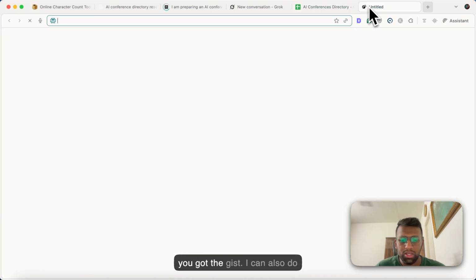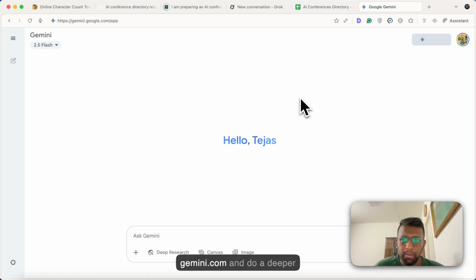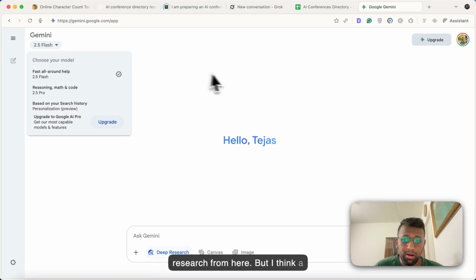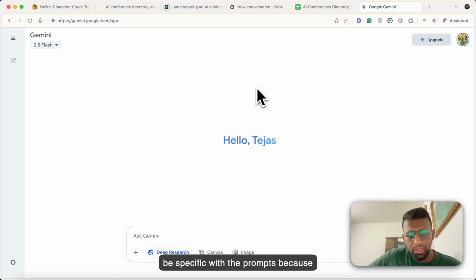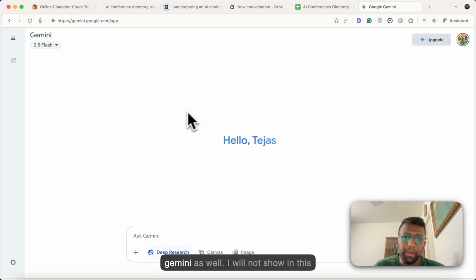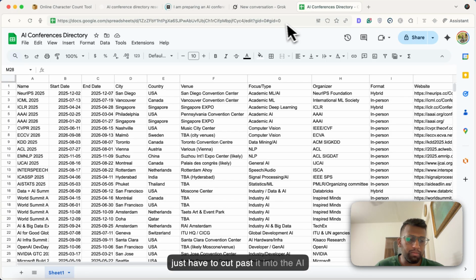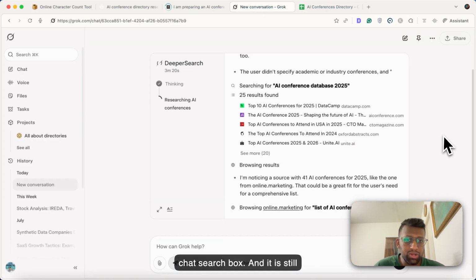So I hope you got the gist. I can also do Gemini.com and do a deeper research from here. I think deeper research is really great because it can gather a lot of data, but you need to be very detailed and specific with the prompts, because Gemini can add a lot of irrelevant data as well, because it goes into much detail. So you can use Gemini as well. I will not show it in this video because it's very easy. You just have to copy paste it into the AI chat search box, and it's still a work in progress.